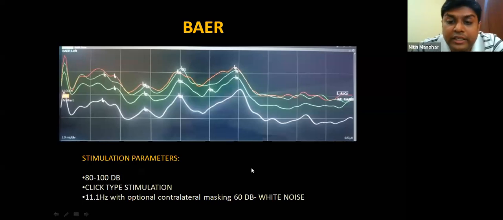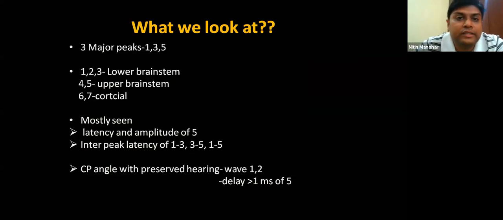The important thing is you can give white noise in the opposite ear for contralateral masking, and you can stimulate only the ear of interest if you have hearing preserved. So what do we look at? I told you this is the most important thing: you look at the fifth wave. There are 3 peaks, 1, 3 and 5, which I've already explained to you. So we look at the latency and amplitude of the fifth wave. You can also look at interpeak latency between 1 and 3, 1 and 5, and 3 and 5. This gives you some important information as to the brainstem integrity.